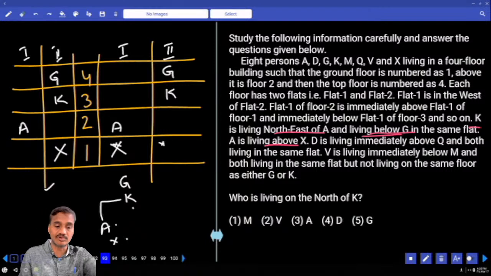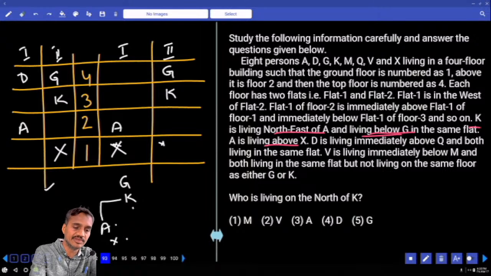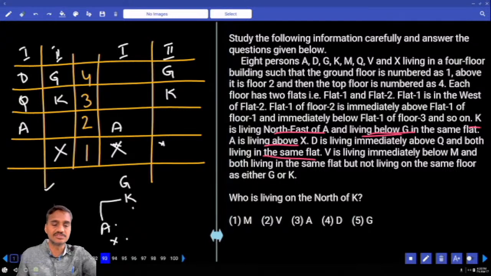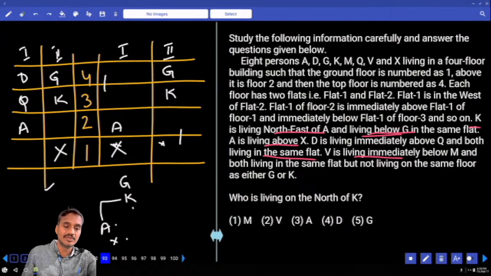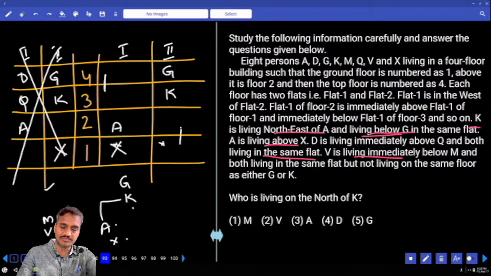And D is living immediately above Q, and both are living in the same flat. D is immediately above Q, both are living in the same flat. D and Q can be like this or can be like this. 2 possibilities here, D and Q. Then V is living immediately below M, and both are living in the same flat. Is it possible to have M and V here? No. Hence, if M and V are here, tell me where D and Q must be. Or if D and Q are here, M and V will be here.